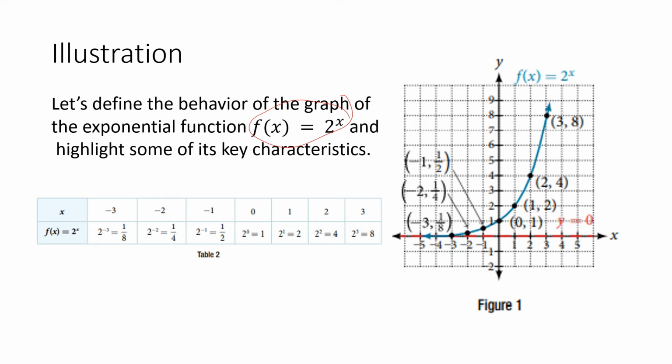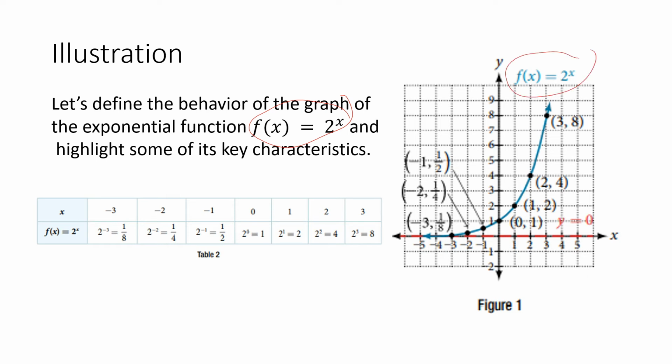This one, 1, 2. This one is 2, 4. And this is 3, 8. So assuming that we do not know the behavior of the graph, all we need to do is plot the points and connect the dots. Then we are able to sketch the graph of the exponential function 2 raised to x.